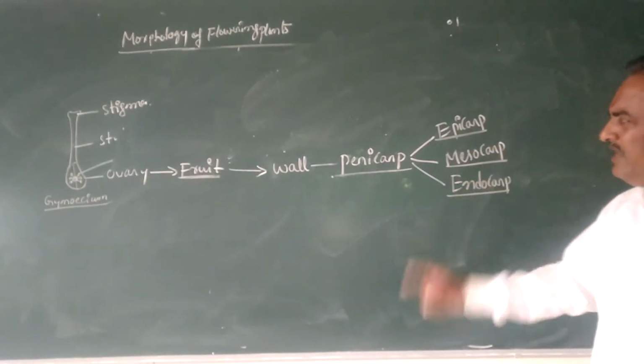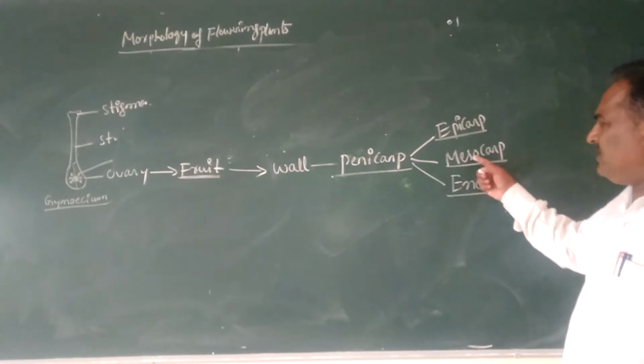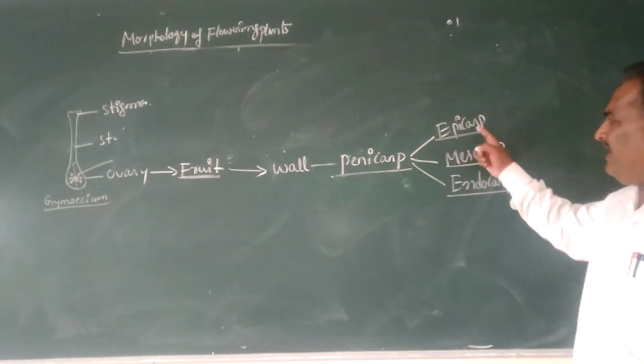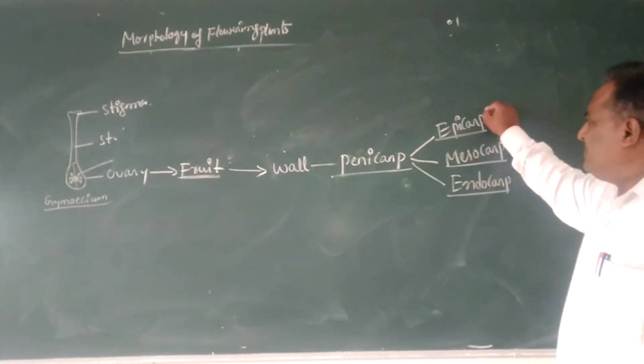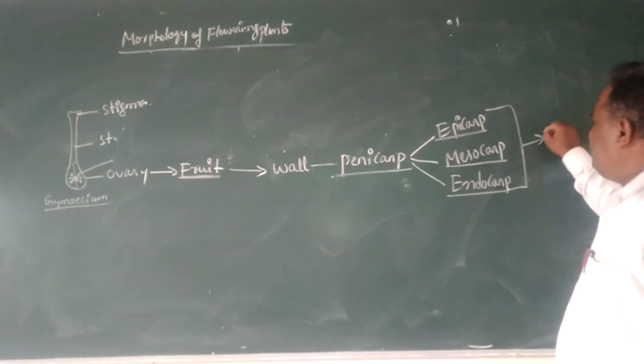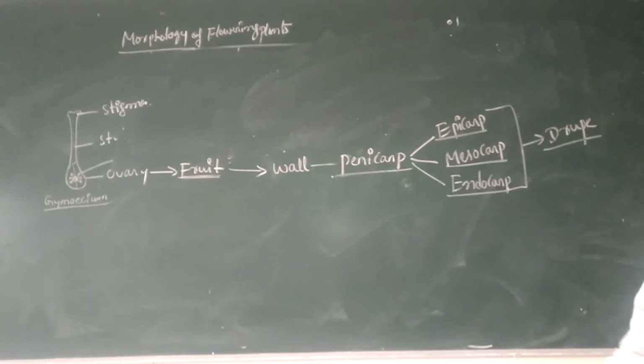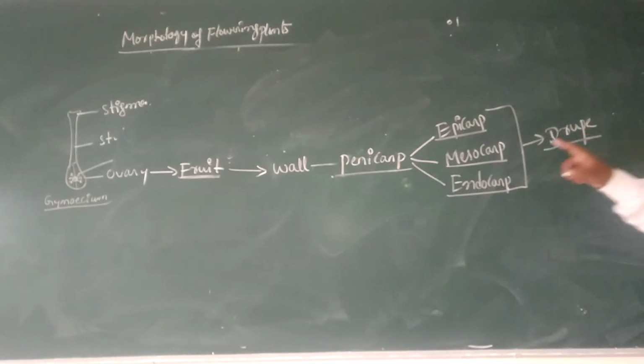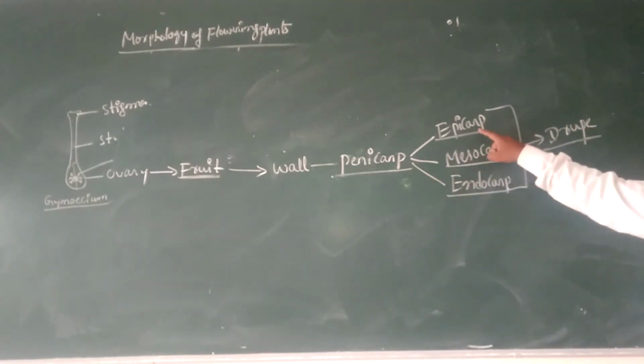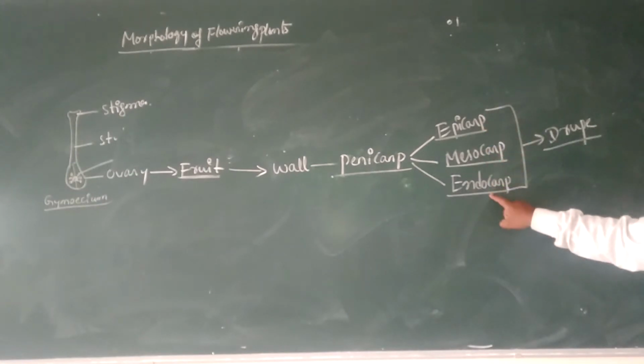If a fruit contains all these layers, that kind of fruit is called a drupe. A drupe is a three-layered fruit, where the pericarp is differentiated into epicarp, mesocarp and endocarp.